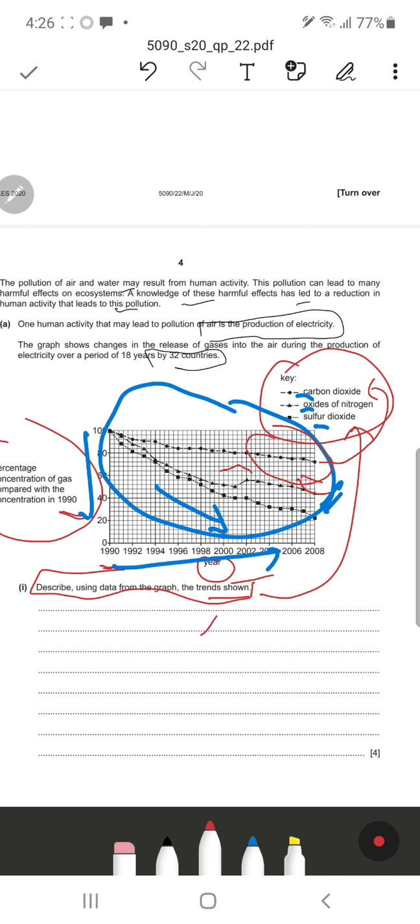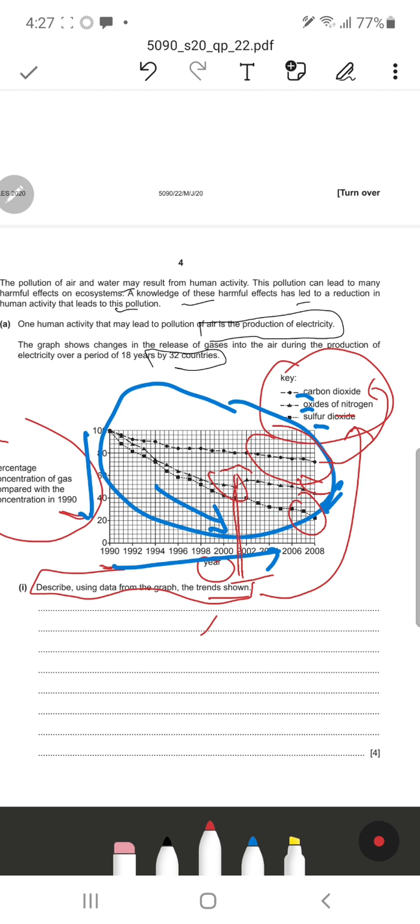Then we have got these triangles. These triangles are the oxides of nitrogen. So we can say these oxides of nitrogen, as you can see, decrease till around 2001, and then start to increase and again decrease. Then we have got the sulfur dioxide. The sulfur dioxide decreases the most.